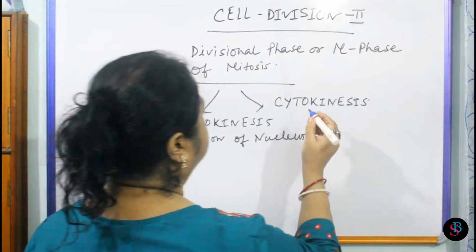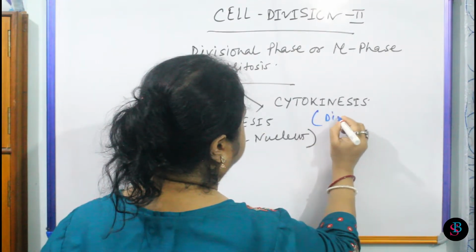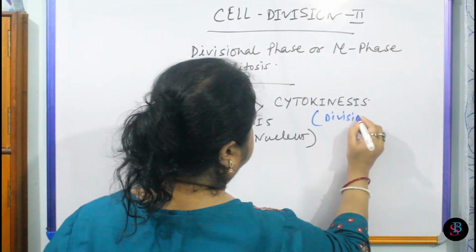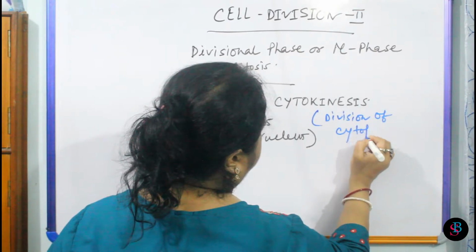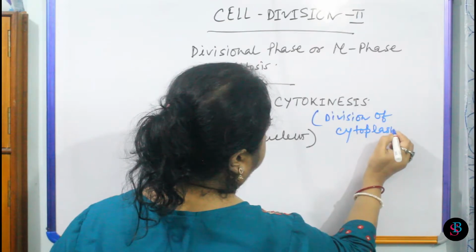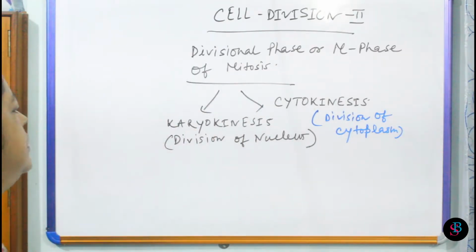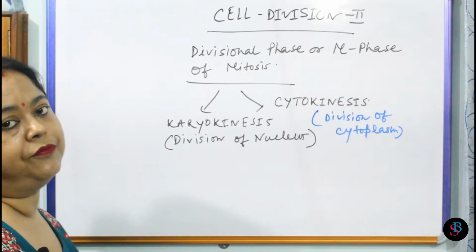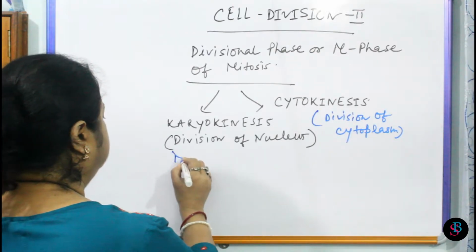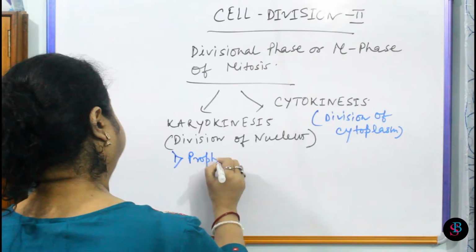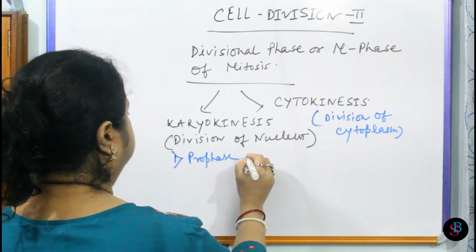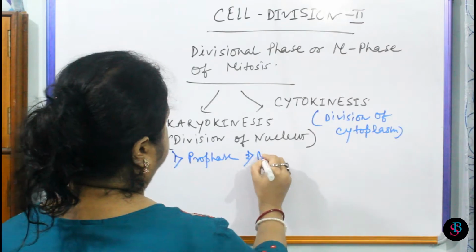That is the division of nucleus, and this is the division of cytoplasm. Now karyokinesis has many subphases. Number 1, prophase. Number 2, metaphase.